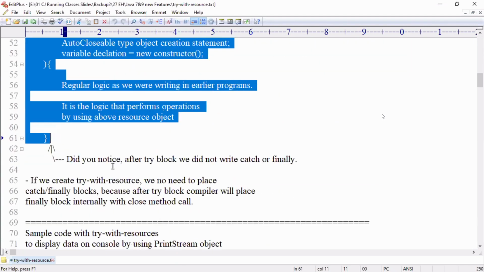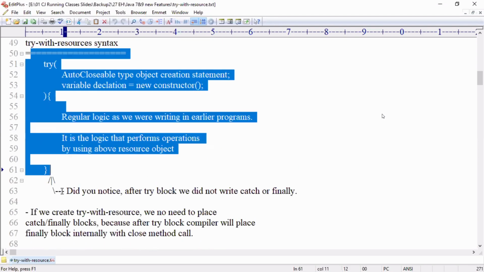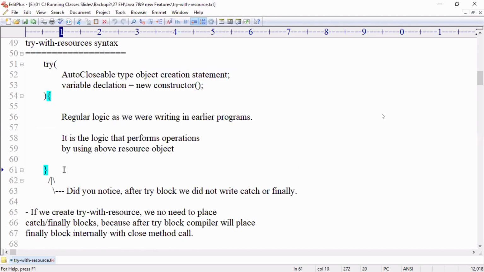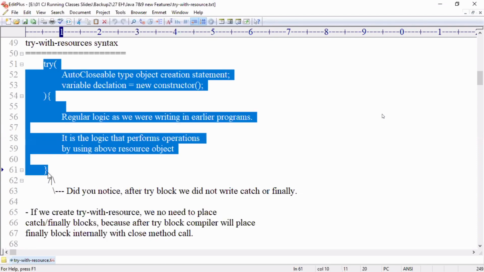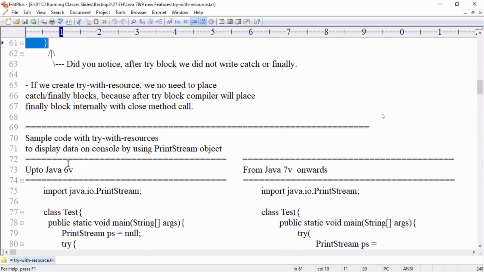And try with resource object. Now, what is the important point? When I write try with resource object, you need not write even catch. Did you notice? After the try block, we didn't write catch or finally. If we create try with resource, we need not place catch or finally blocks, because after the try block, the compiler will place finally blocks internally with the close method calls. It looks like only try, but it is internally what? Try with finally. Try with finally alone.